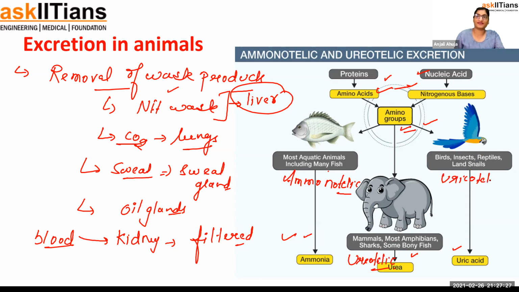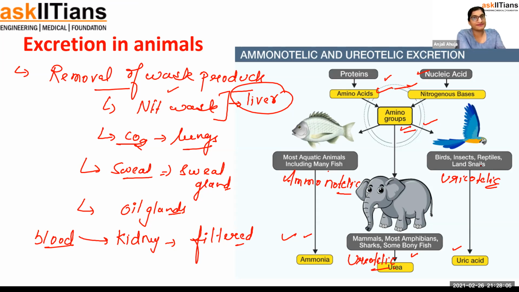If you see, the excreta of a bird is not liquid, it's semi-solid. So uric acid is released in the form of a semi-solid thing. Mammals, and we are the ones who are ureotelic, we are urinating. That is a liquid, but a little concentrated. And ammonia is dissolved in the water, in the liquid form, I will say, and this is directly released into the water. Very harmful if it is in the air, but in the water, that's not. So this is how different organisms are releasing the waste.